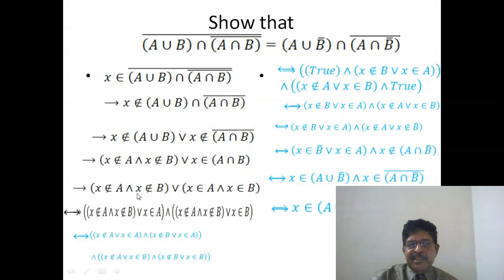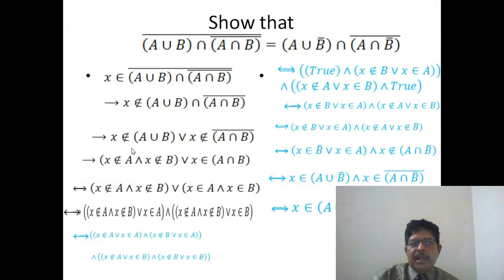This implies this. Now what happens to this? x does not belong to A and x does not belong to B, or x belongs to A and x belongs to B. That means x belongs to intersection of these two sets. This is equivalent to this, and this is the same statement. That's why this will imply this.